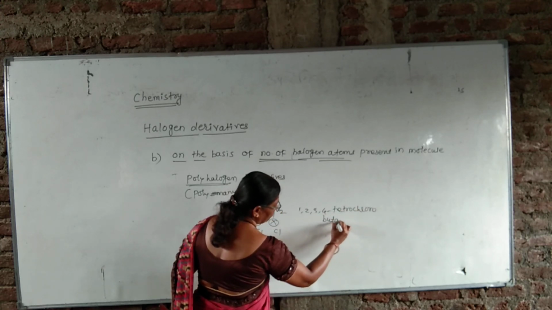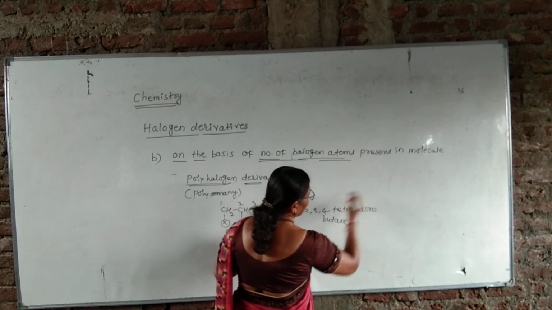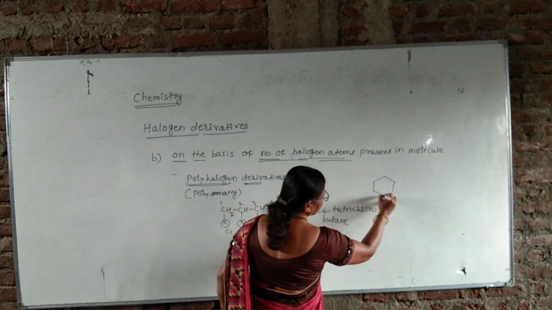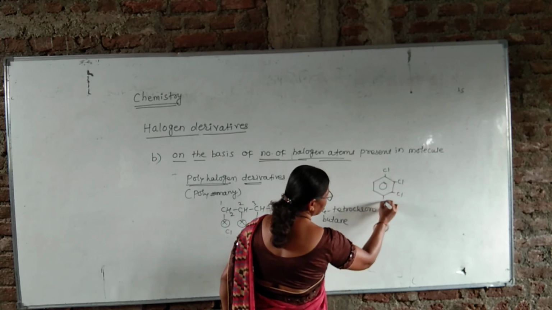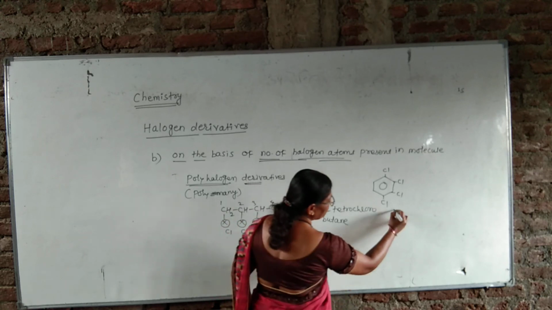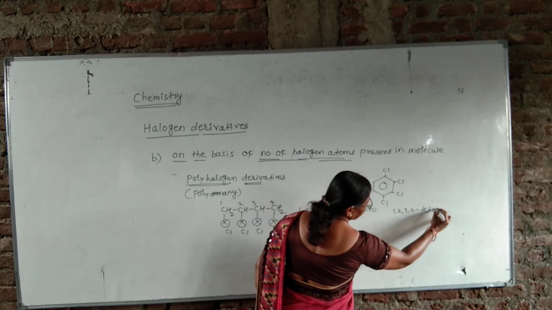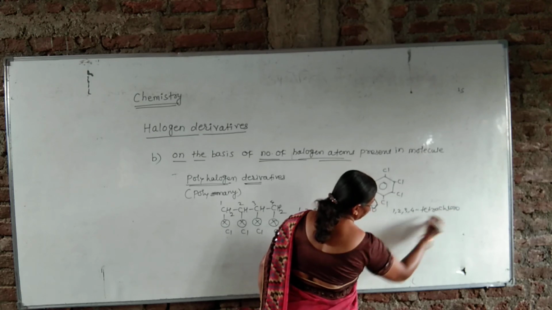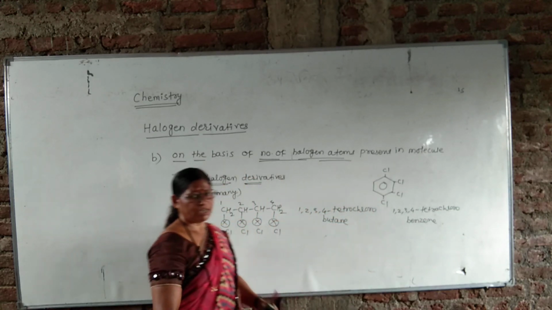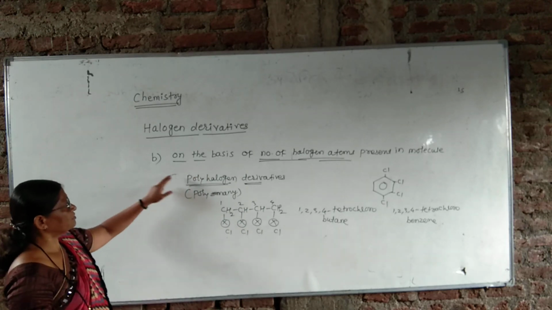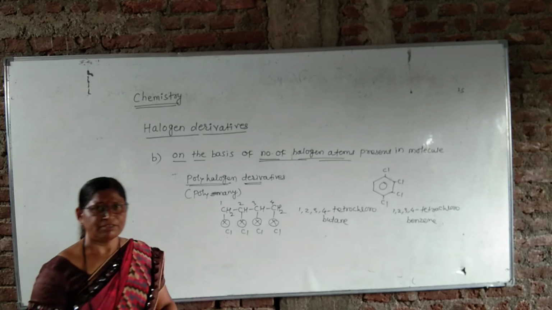This is the example from the aliphatic section. And another example from the aromatic section, that is Cl, Cl, Cl and Cl, the name of this compound is 1,2,3,4-tetrachlorobenzene. This is the example from the aromatic section, and these are the classes of polyhalogen derivatives.